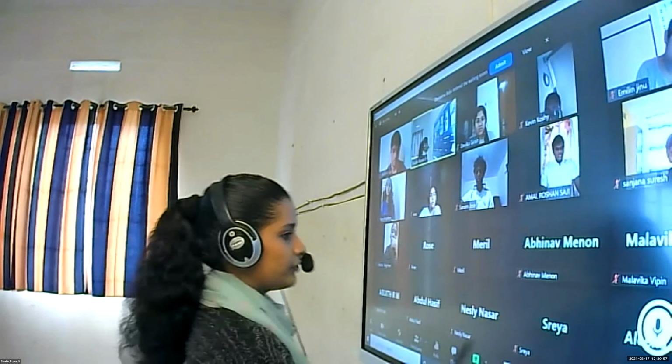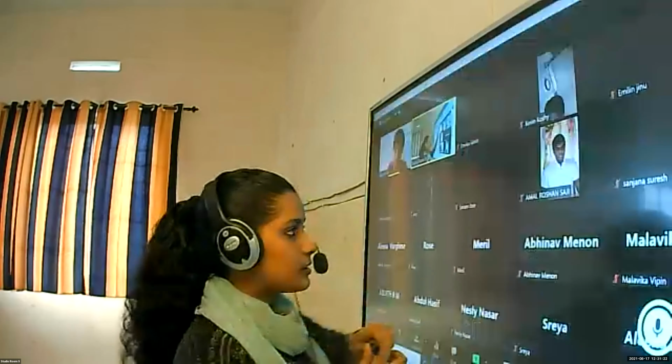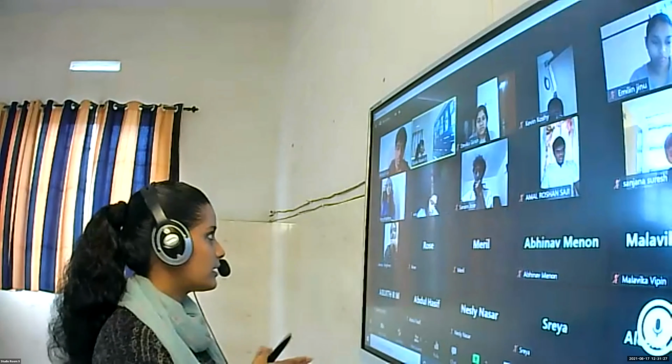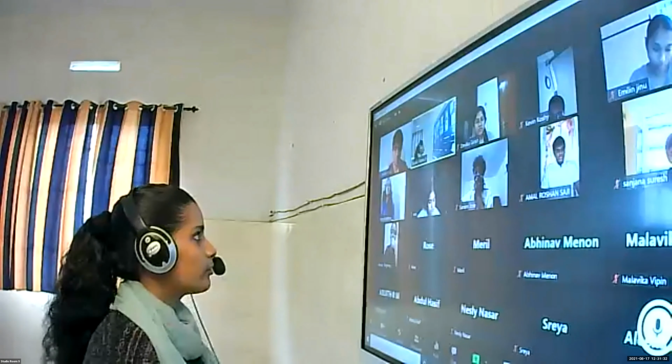Okay, so first of all, this relay station receives information, and after that, it sends it to the parts of the cortex of the brain itself. Then it also receives all outgoing motor signals coming from the cortex and sends them to the appropriate parts of the body. Again, after processing in the cortex region, the signals reach the relay station, which is the thalamus again. Then only will it go to the different parts of the body for movement.